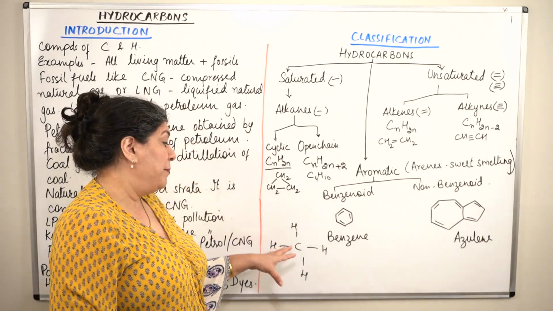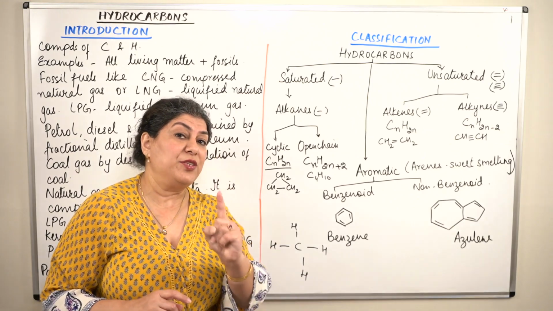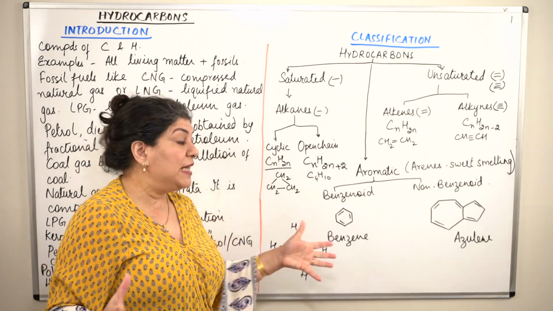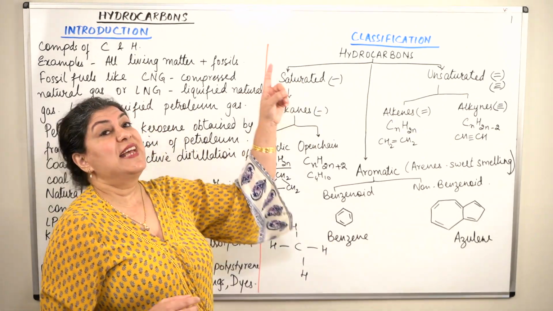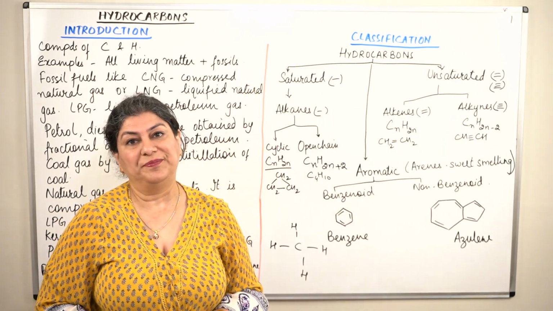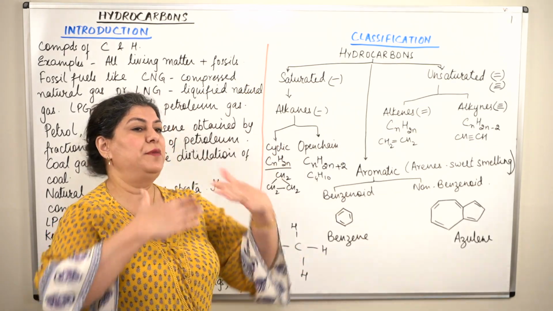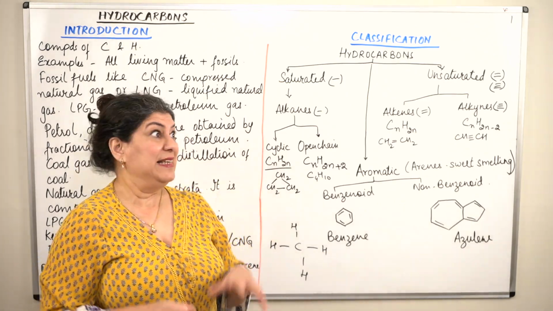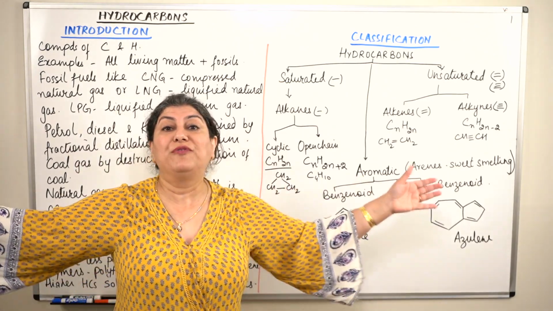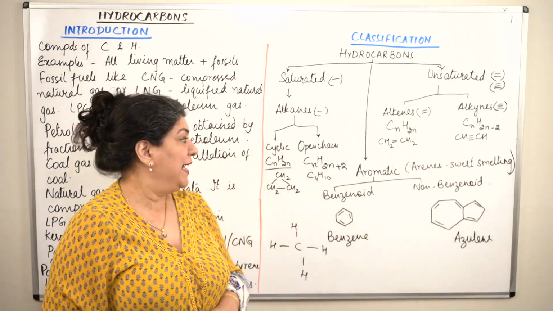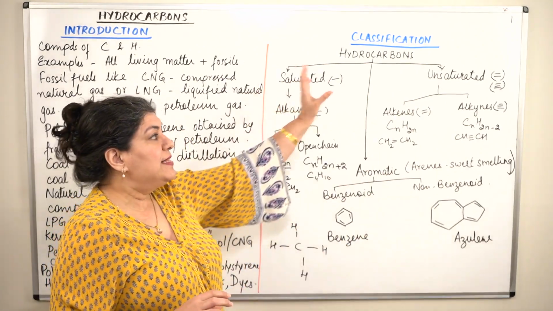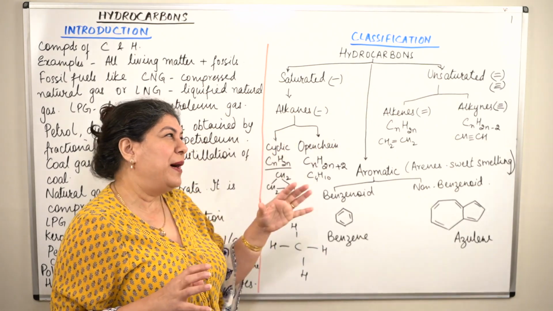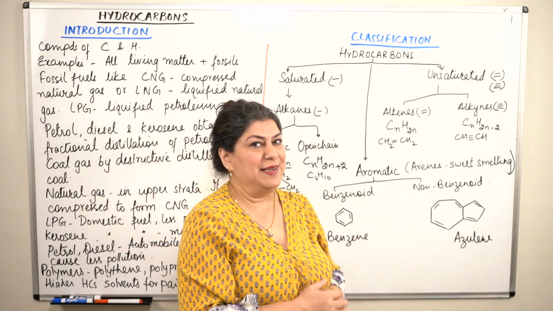So any organic compound in which every carbon atom that is there in the compound is forming single bonds, that is known as a saturated hydrocarbon, right? Saturated means no more, it is full, no more atoms can be added, it is forming the maximum number of single bonds. Now, unsaturated, on the other hand, would be compounds in which more atoms can be added.